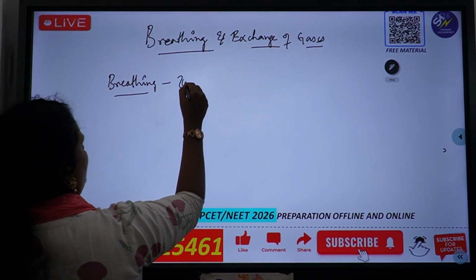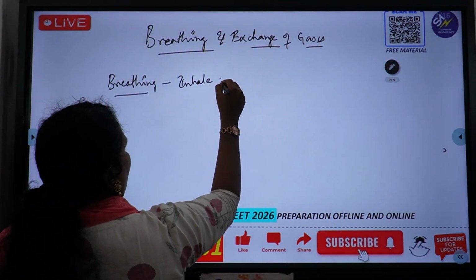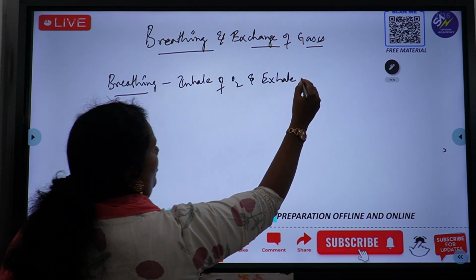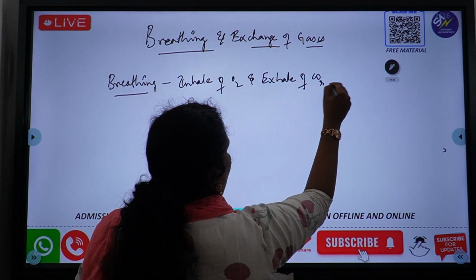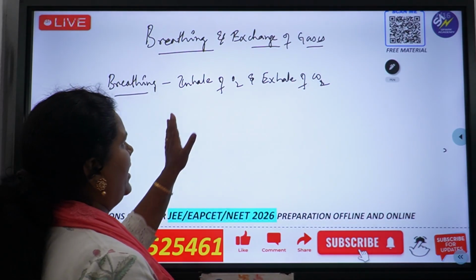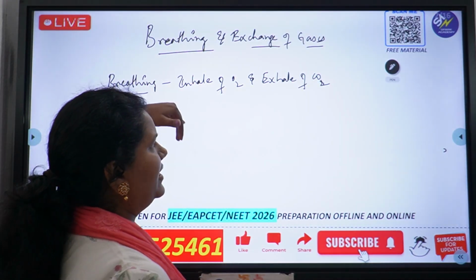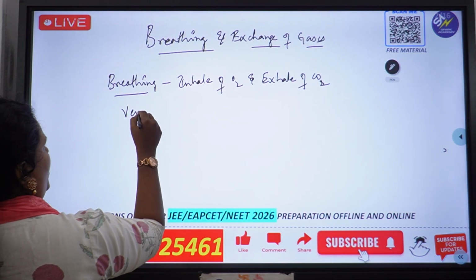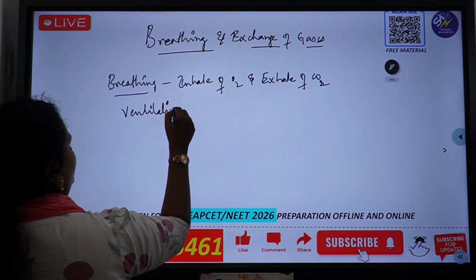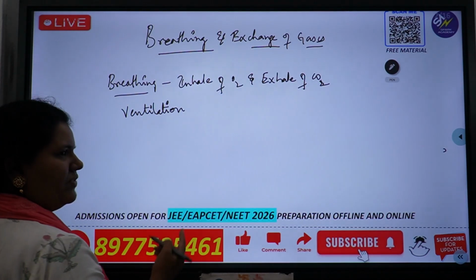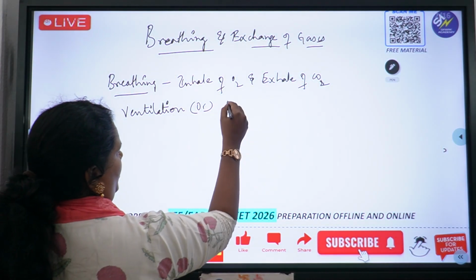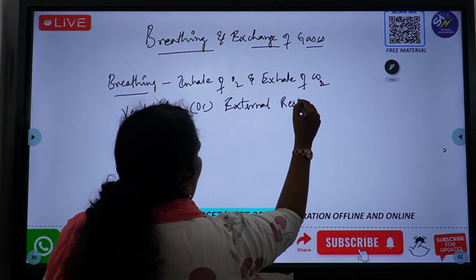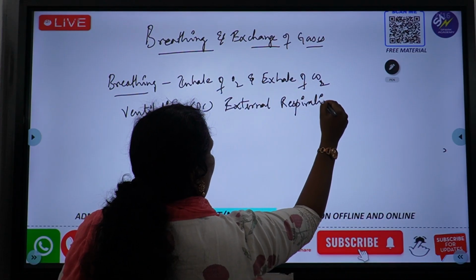Breathing, as I told you, we can define as inhaling oxygen and exhaling carbon dioxide simultaneously. At the same time, both things happen, one enters and the other exits. Breathing has another term: we can also use the word ventilation, or another word, external respiration. I want you all to remember these other words.